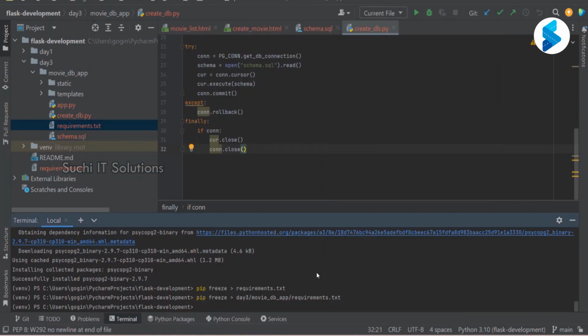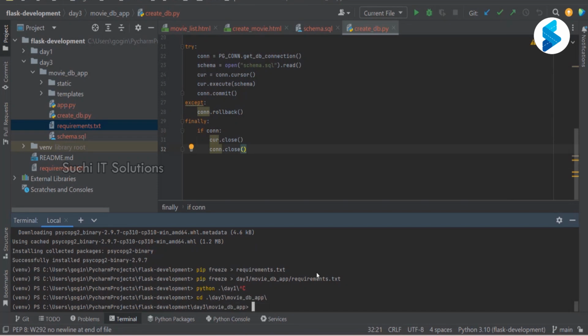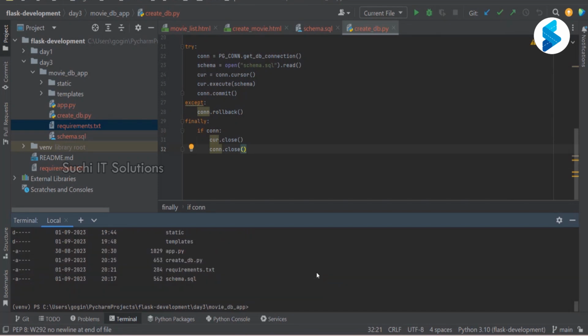Okay, so I'm going to execute this Python. First let me cd to day 3, in that MovieDB app, and here I have this createDB.